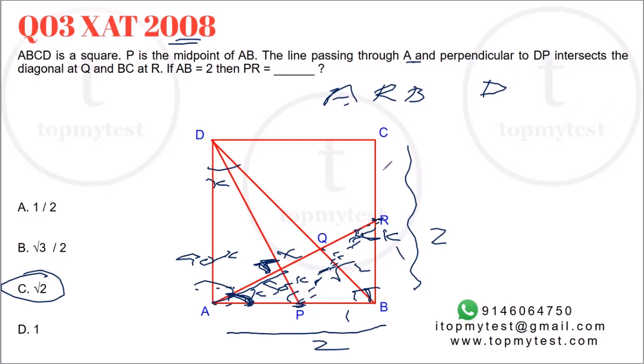Similarly, angle R in ARB is 90 minus K. So angle P will be 90 minus K. And B in here will be equal to A in here.